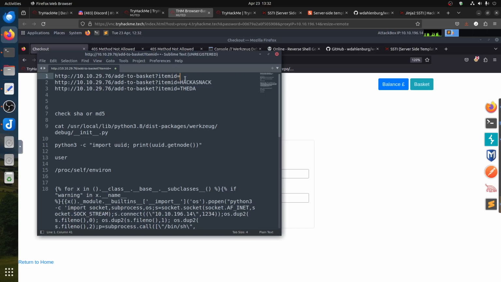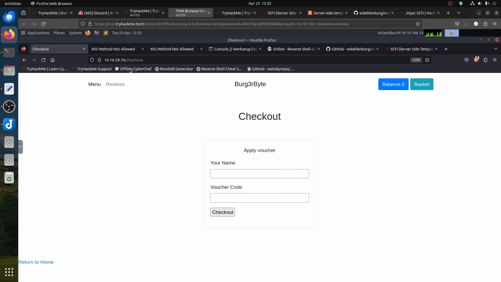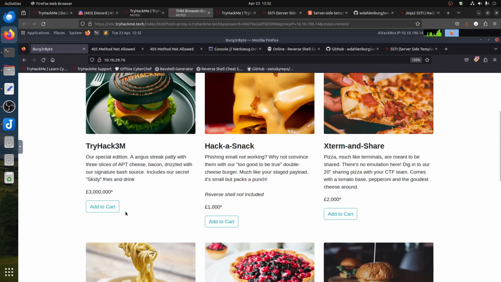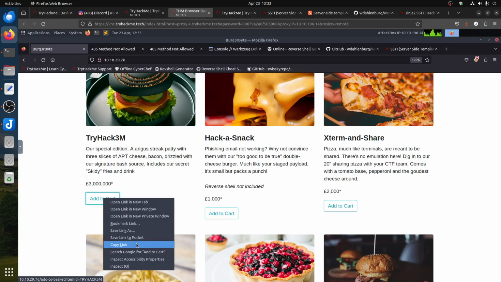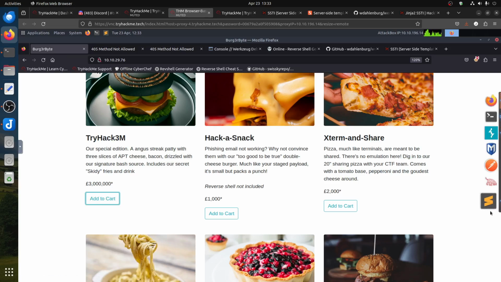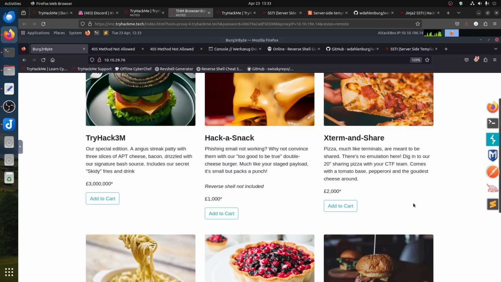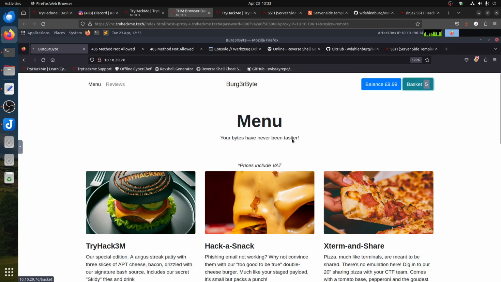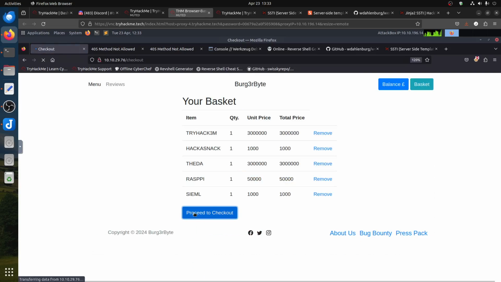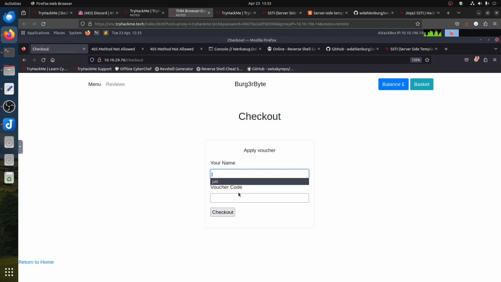Why is this the number that was there? Let me get back. What was that one again? TryHackMe. Let's see. Copy link. If I go back, yeah. So this one, it should. If you look, it's more like a guess, to be honest, because of the title of the room. You can assume that. So if I put my name there and say okay, and